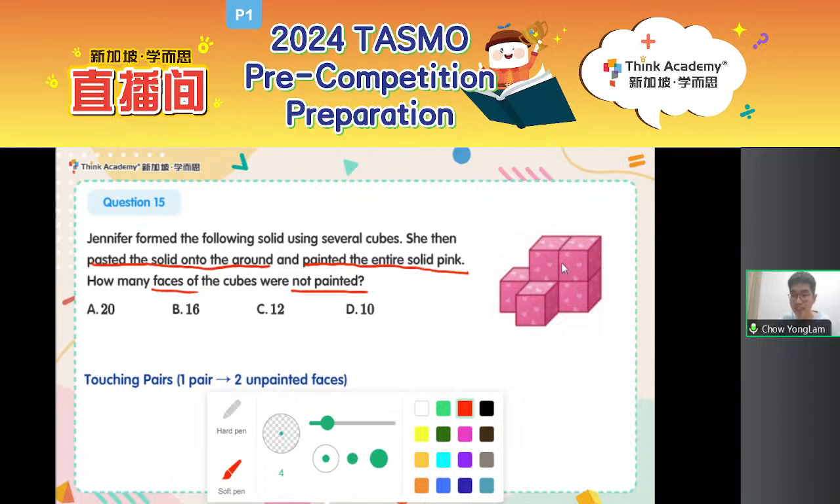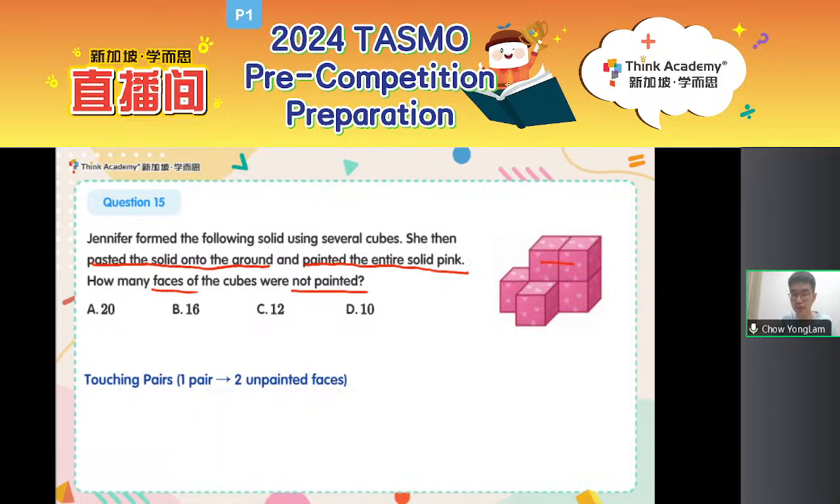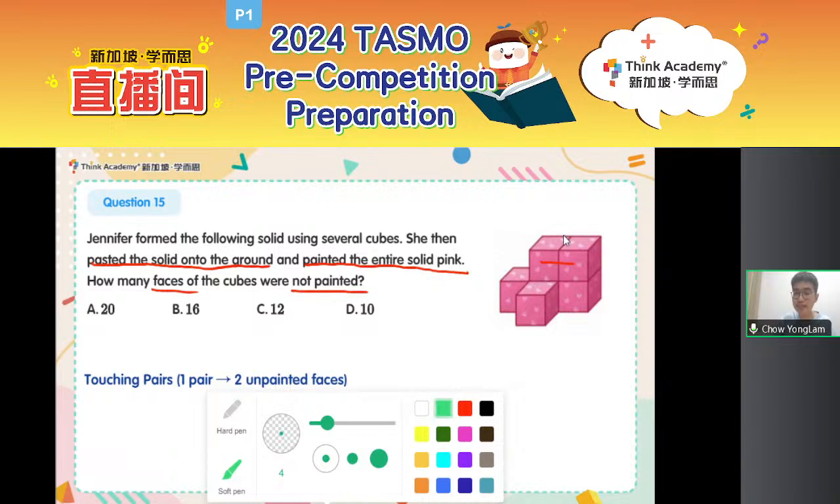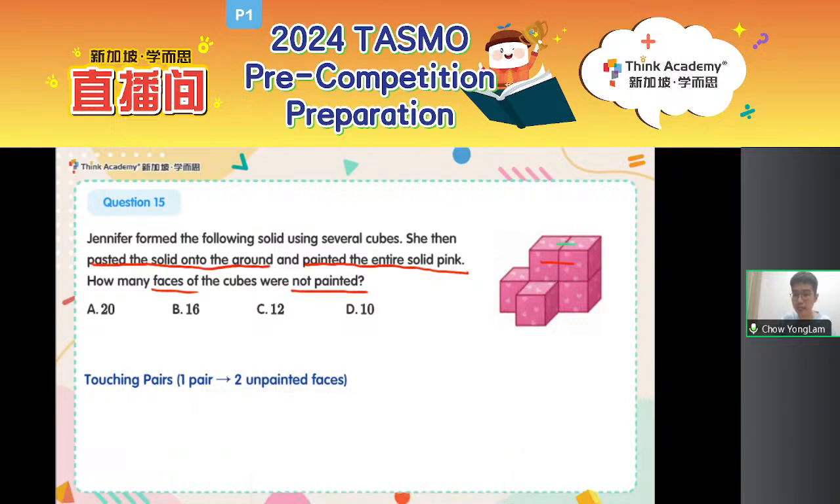Okay, so you can take a look at this diagram over here. Where are my unpainted faces? Where are my touching pairs? Well, one of them is very clear to you, right? It's over here from the left to the right. Okay, let me change my color. This is a touching pair, right? This is a touching pair. So this touching pair is sideways from the left to right.